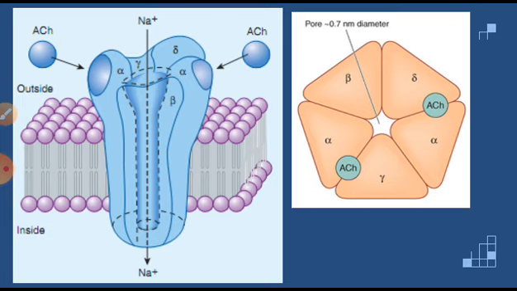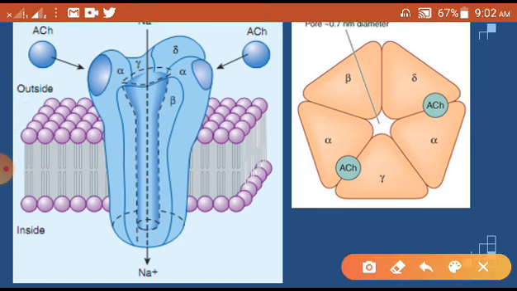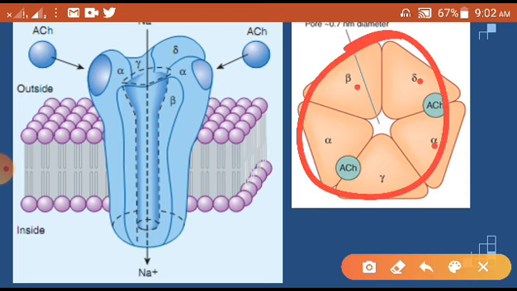If you see the structure, you can find that this is a 5 rosette like structure. You can see this part, this is the upper view. From the upper side, it will look like this 5 rosette structure, 1, 2, 3, 4, 5.